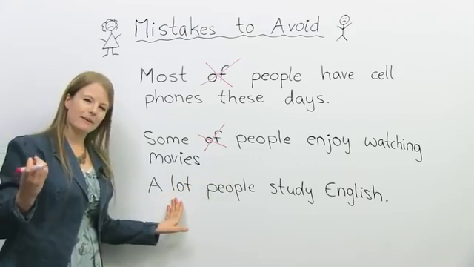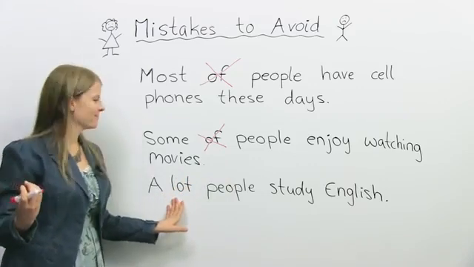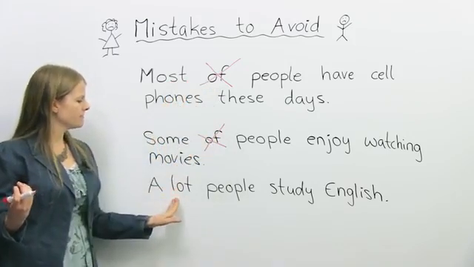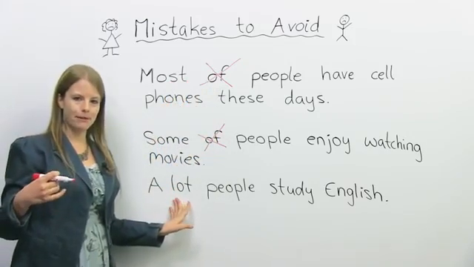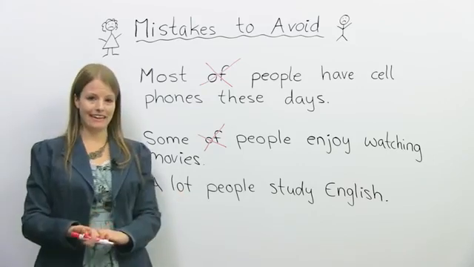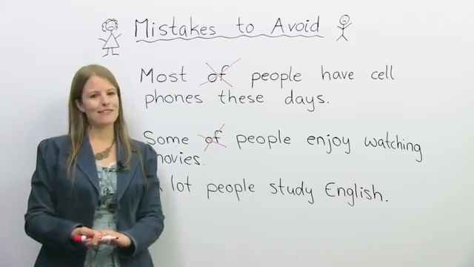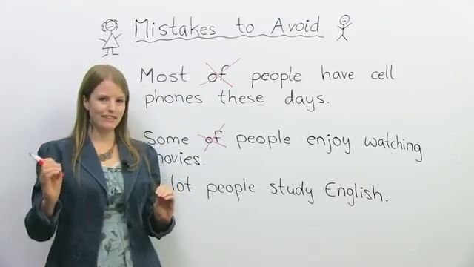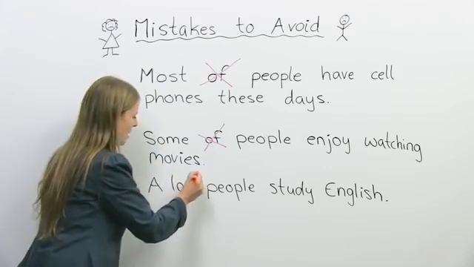Now here's where it gets a little bit strange. So we have the rule, most people, some people. Can we say a lot people? A lot people study English? No, that would be incorrect. With the word a lot, you do need the word of.